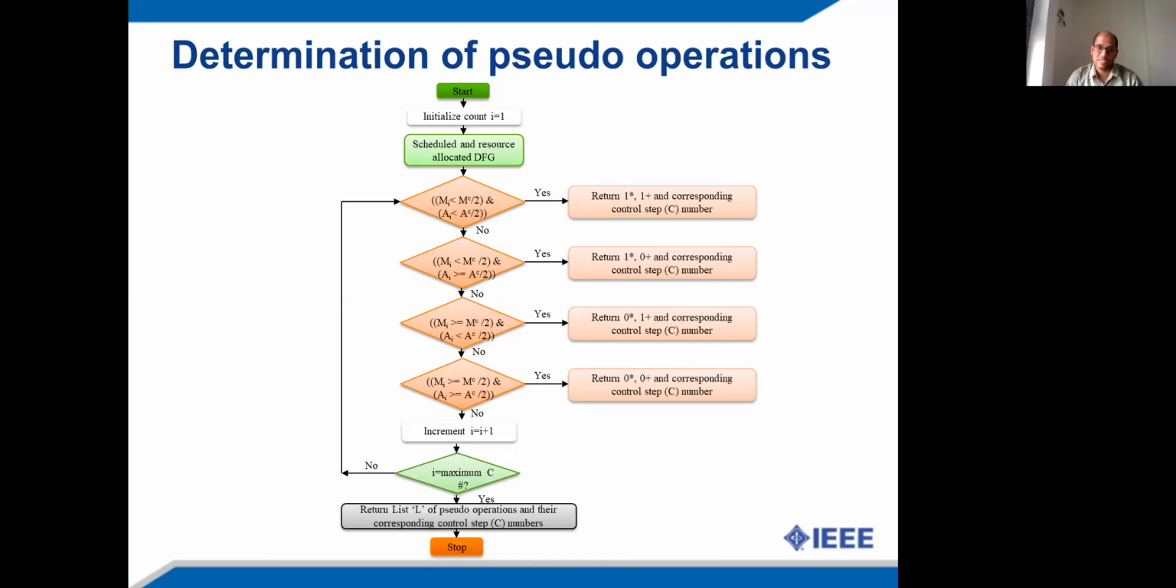Further, in each control step, it is checked whether the number of adder instances is less than half of the adder constraint. If this condition is satisfied, then the algorithm returns one pseudo addition operation and the respective control step number. This process is repeated for all the control steps of the scheduled and resource allocated data flow graph. So once this algorithm is completed, we get a list L of pseudo operations, which contains the pseudo operations and their corresponding control step numbers.